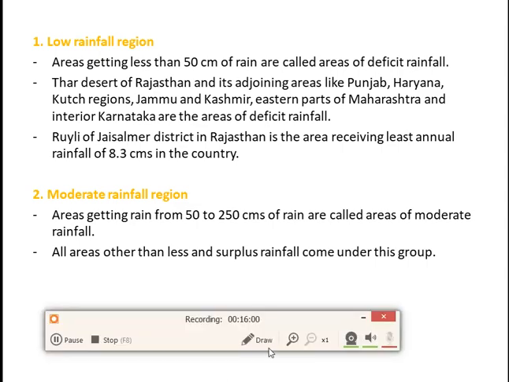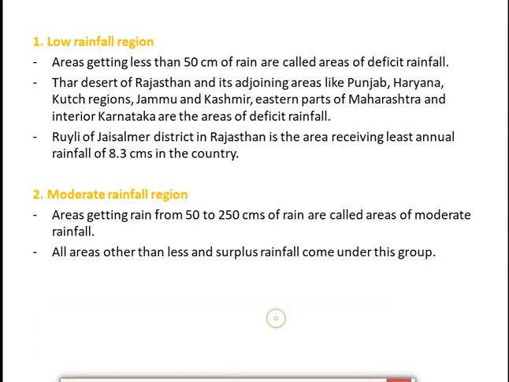The first one is called the low rainfall region. Now, let's see what are the regions which will come under the low rainfall region. Areas getting less than 50 centimeter of rain are called areas of deficit rainfall or area of low rainfall. So, this question can come for 1 mark, that which regions are called the low rainfall region. So we can say that the regions which will receive rainfall less than 50 centimeter are called areas of low rainfall region or deficit rainfall.